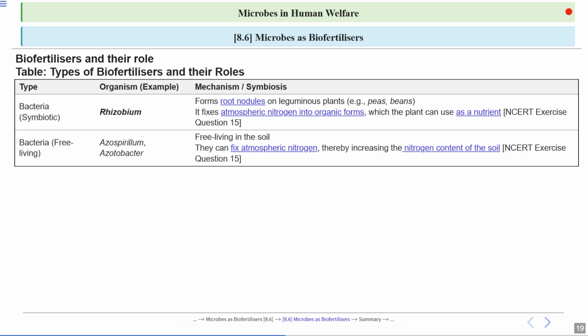What are biofertilizers and their roles? Let's talk about bacteria. Bacteria can form symbiotic association. In symbiotic association, both the partners are benefited. An example is rhizobium. Rhizobium forms root nodules in the leguminous plants such as peas and beans. Rhizobium can fix atmospheric nitrogen into organic forms, which the plant can use as a nutrient. Bacteria can also be free living, such as azospirillum and azotobacter. These are free living in soil, and they can also fix atmospheric nitrogen, thereby increasing the nitrogen content of the soil.